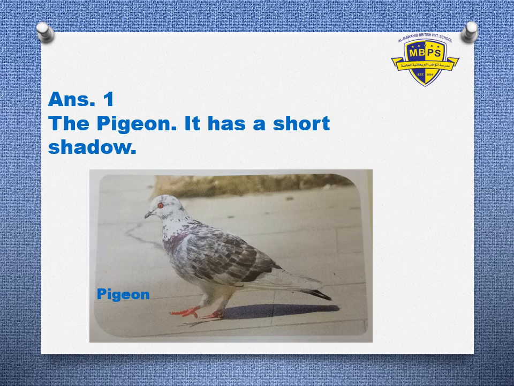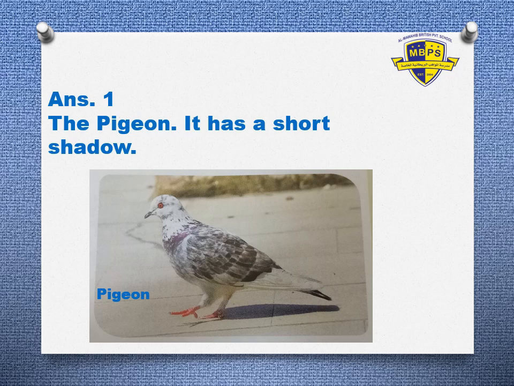Are you ready with your answer? Grade 1, who will give me the answer? The question was, which animal is likely to be under the sun around noon time? With the help of the shadow, you can give me the answer. Yes, the pigeon.